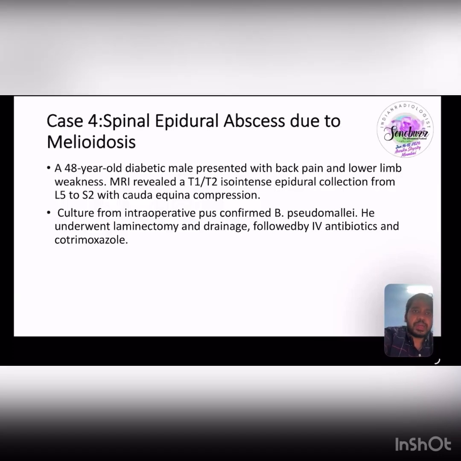Case 4. Spinal epidural abscess due to melioidosis. A 48-year-old diabetic male presented with back pain and lower limb weakness. MRI revealed a T1, T2 isointense epidural collection from L5 to S2 with cauda equina compression. Culture from intraoperative pus confirmed Burkholderia pseudomallei. He underwent laminectomy and drainage followed by IV antibiotics and corticosteroid.